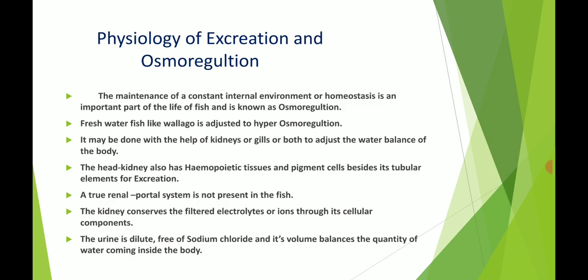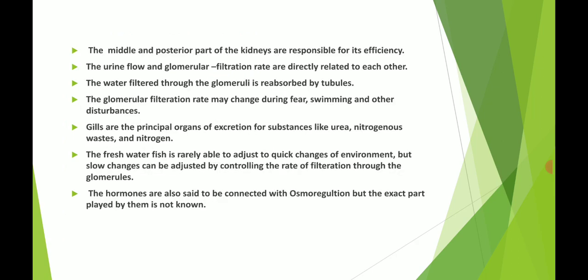The kidney conserves the filtered electrolytes or ions through its cellular components. This process is included in the kidneys. In osmoregulation, the fluids inside and surrounding the cells contain electrolytes and non-electrolytes. The cellular components filter and conserve the electrolytes. The urine is a dilute form of sodium chloride, and its volume balances the quantity of water coming inside the body.